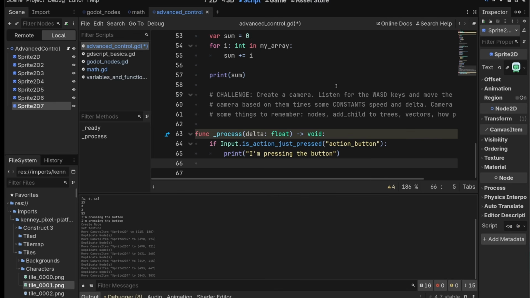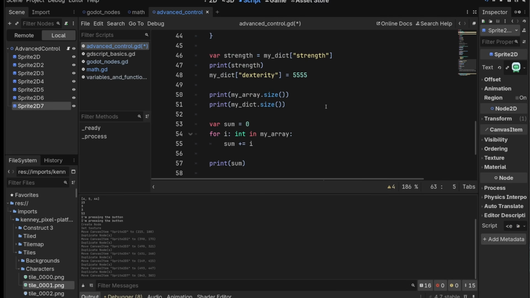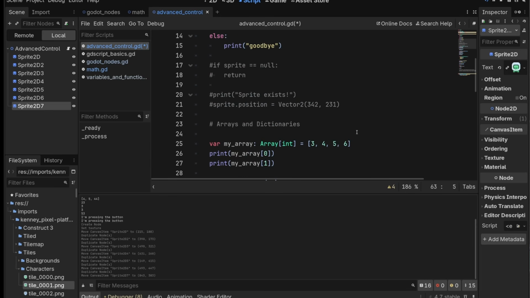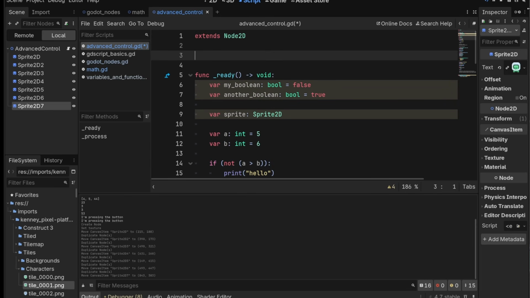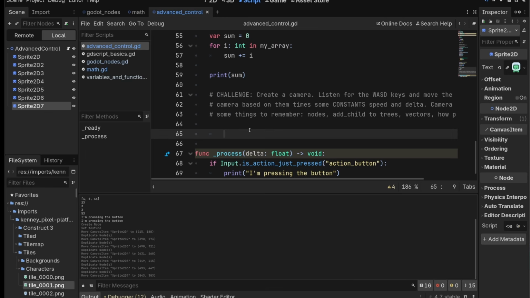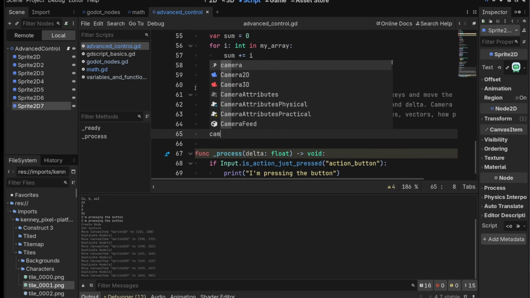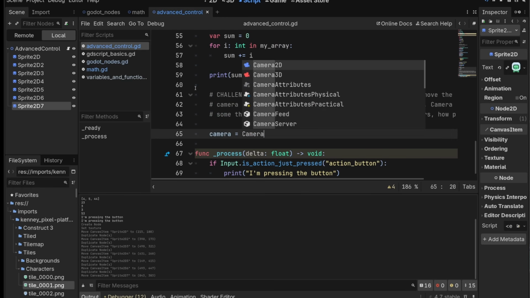Okay, cool. So we want to do this. First of all, we want to create the camera only once. So we're going to do that in ready. I'm going to create a new variable outside, camera2D. Then in ready, at the bottom here, I'm going to do camera equals Camera2D.new.